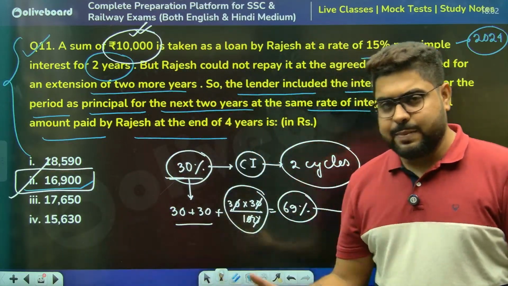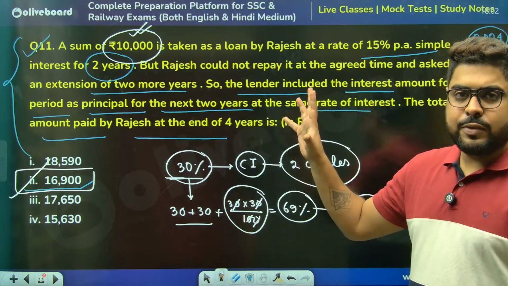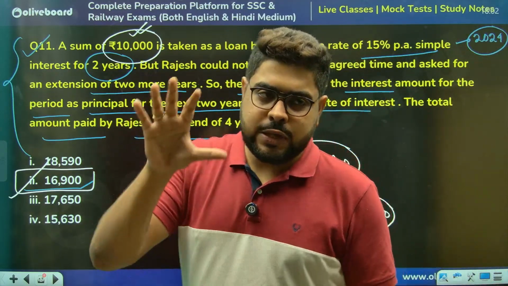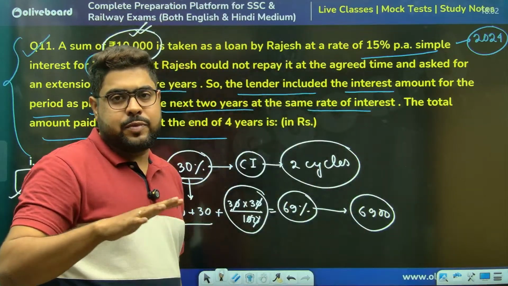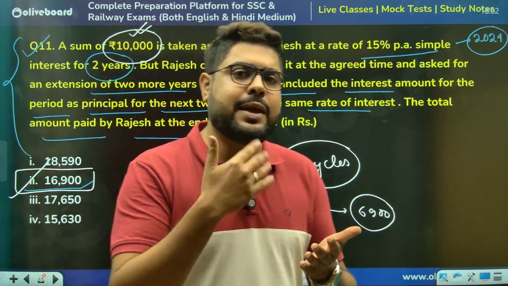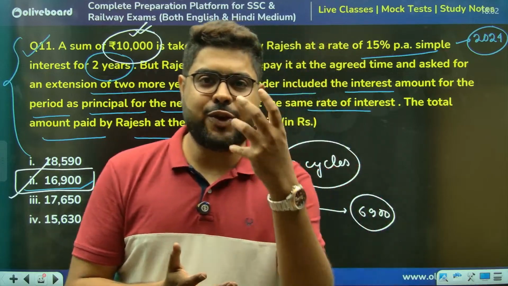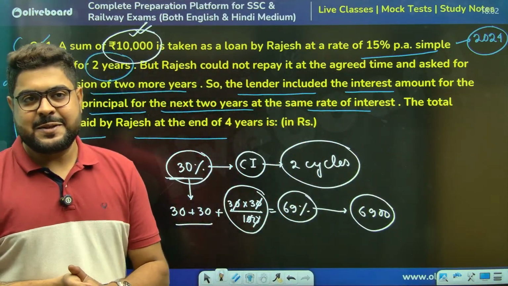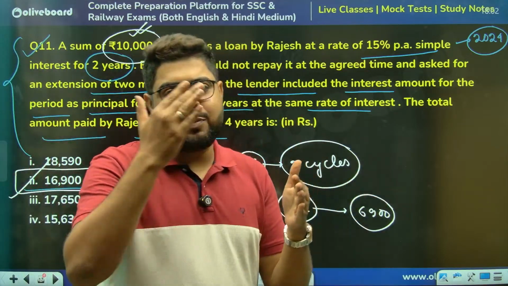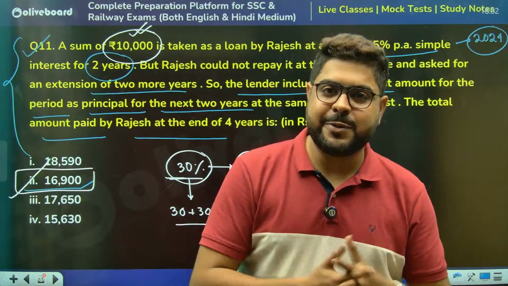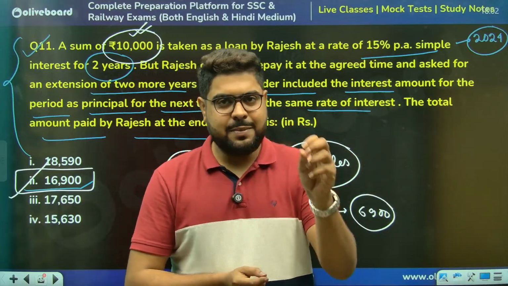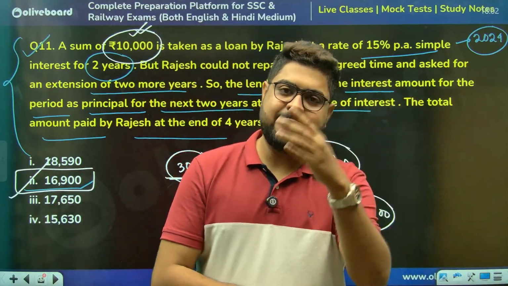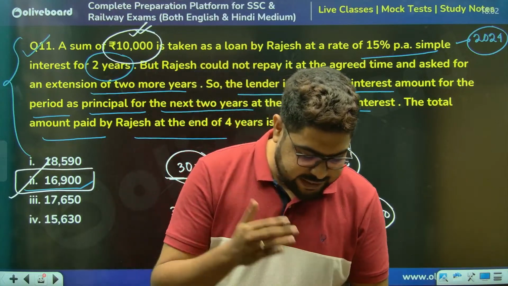You see, in the CGL paper, not every question will be of this level. This much you don't need to read, this much you don't need to comprehend. The majority of the questions will be easy. But that will be done by everyone. You have to create your own edge. These are the edge questions, what I call selection questions. Because easy questions, A will do, B will do, C will do, D will do, everybody will do. There will be certain questions which A might do, B might not, C might do, D might not.